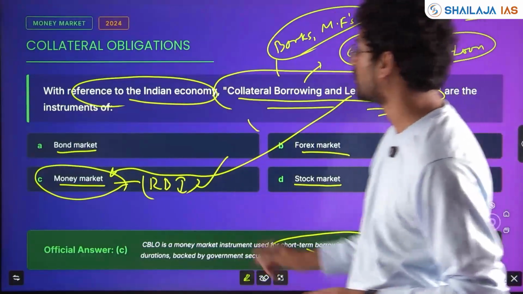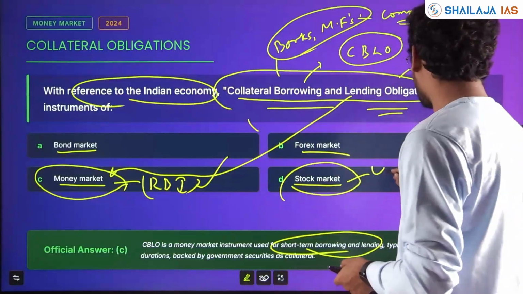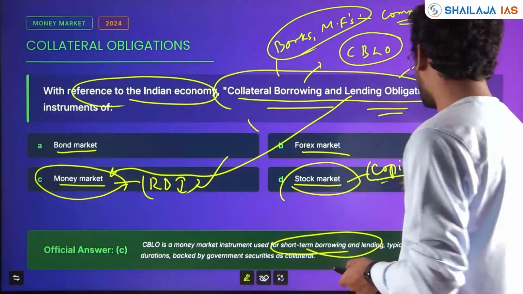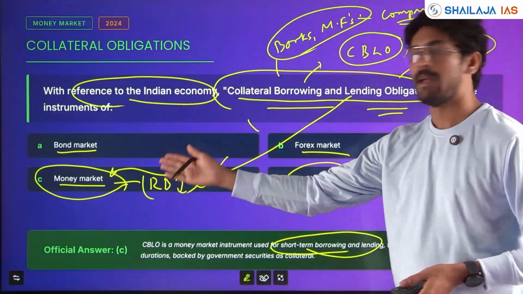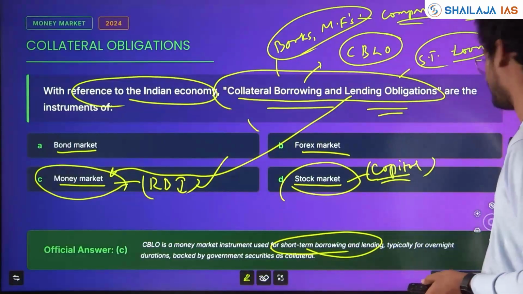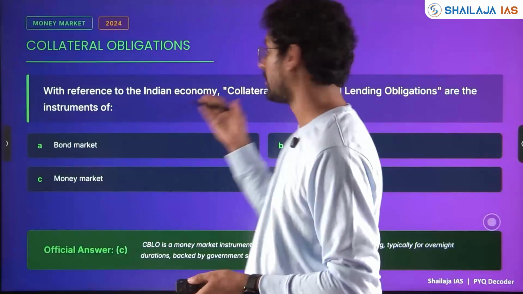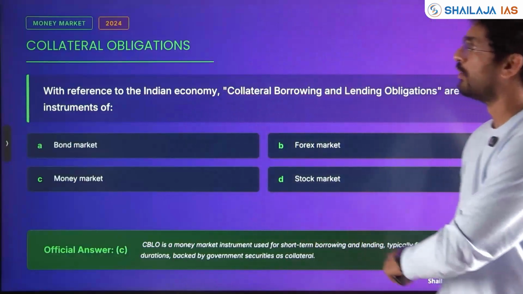You should know which are the instruments of the money market and which are the instruments of the stock or capital market. Questions are coming every year with respect to which are the instruments of the capital market and which are the instruments of the money market. Government securities will act as collateral. So, collateral borrowing and lending obligations, CBLO.